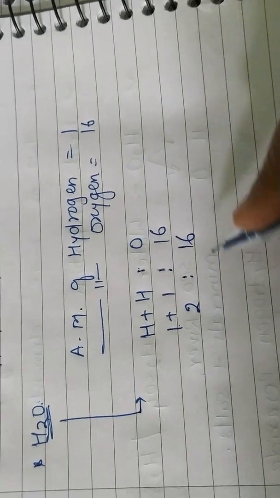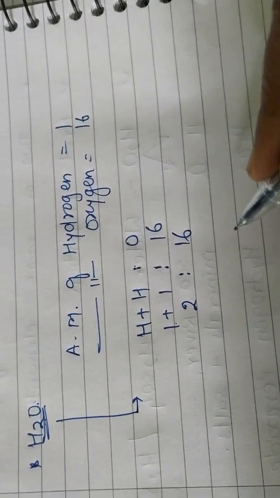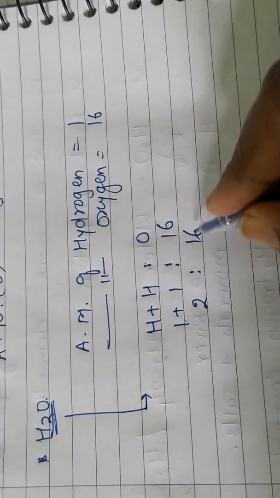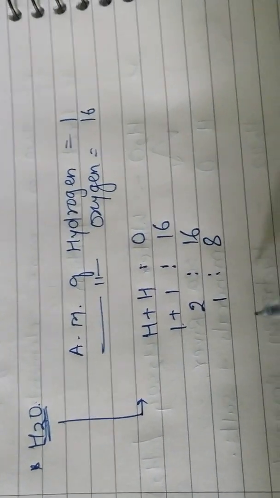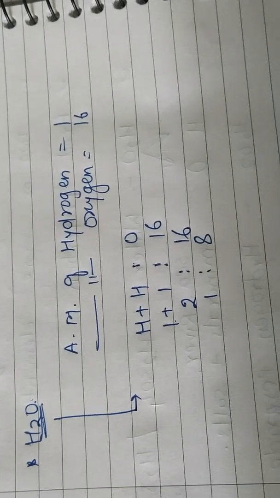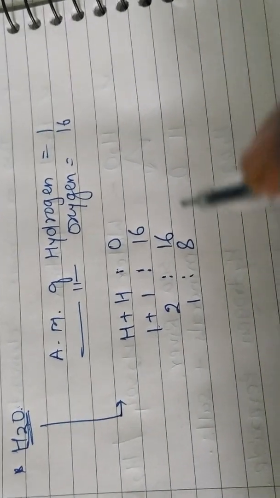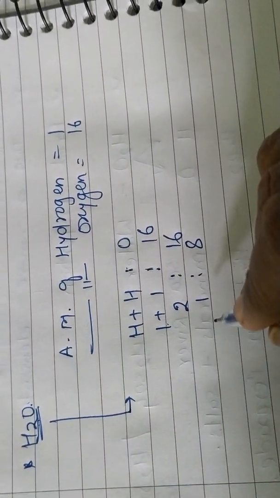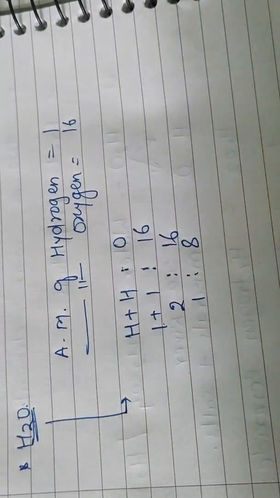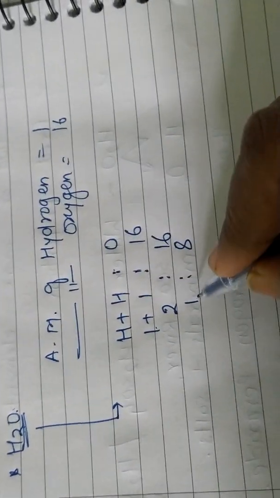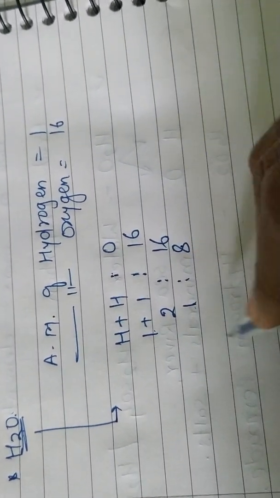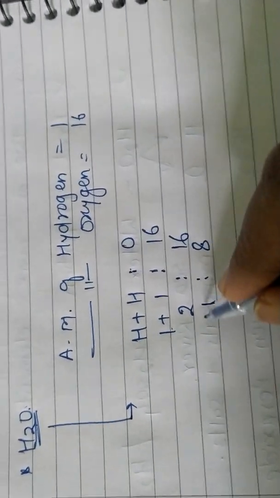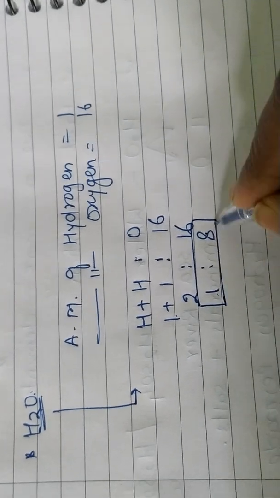Can it be simplified further? Yes. If we divide both numbers by 2, it comes to 1 is to 8. Here we have to remember, if we can simplify further, we can do that division, and we have to simplify until it is indivisible. Now see, 1 and 8 is there. Is it divisible further? No. So this is the last ratio.